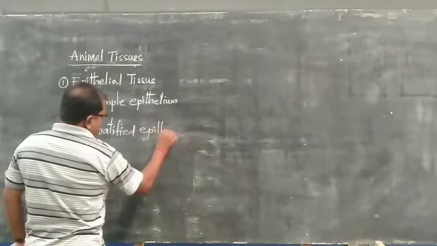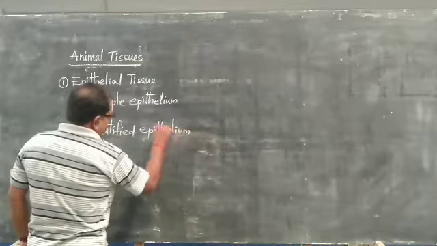They are the two types of epithelial tissue we find in the animal body.